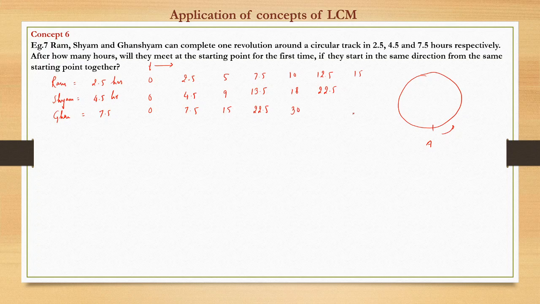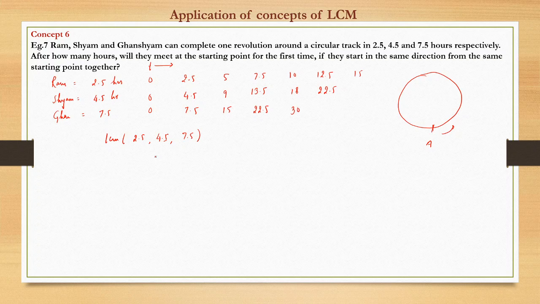So what is the first minimum time when they will be at point A together again? That will be nothing but the LCM only, the lowest of the times. So the LCM of 2.5, 4.5, and 7.5.